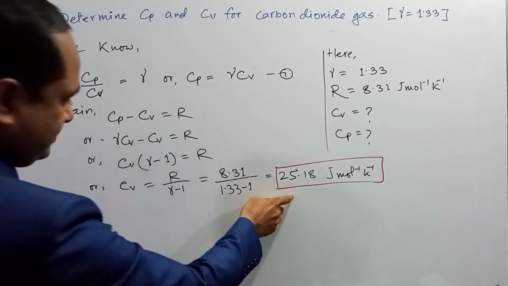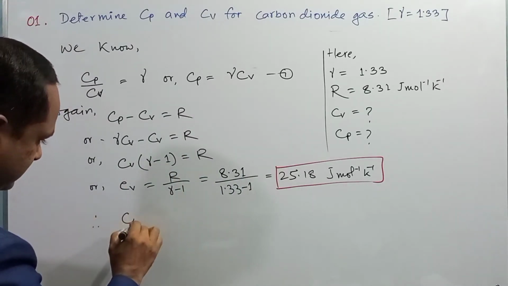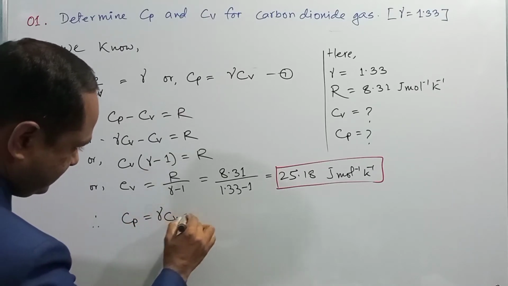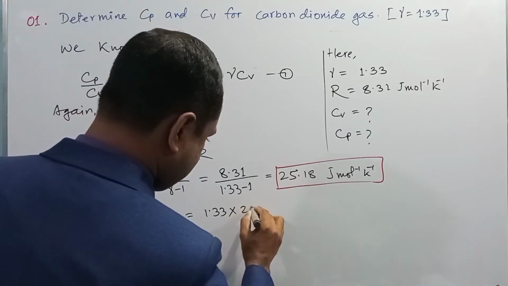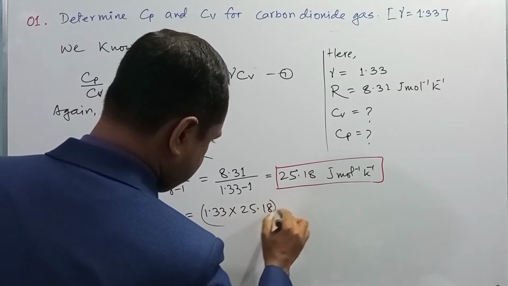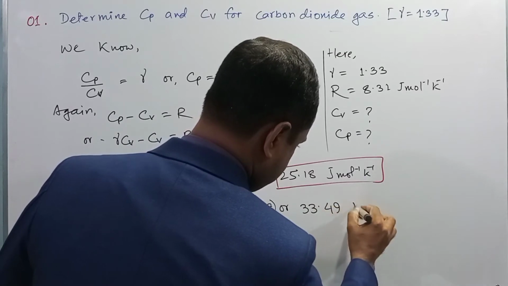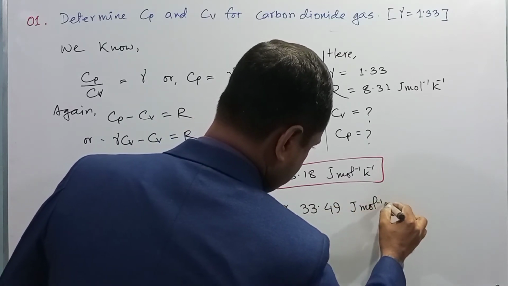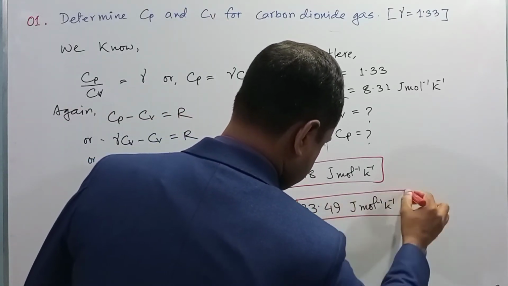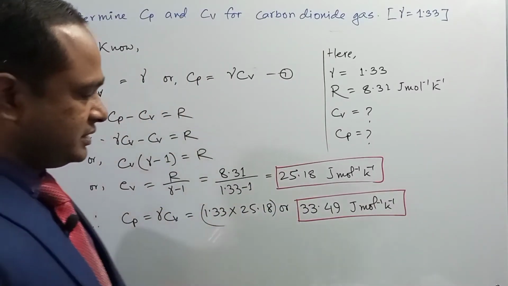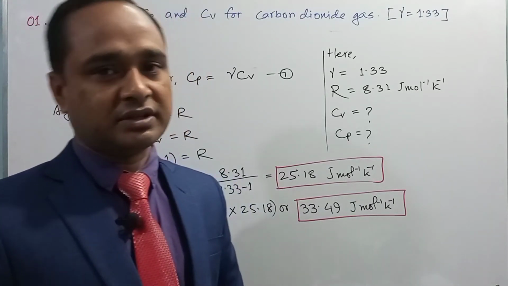Now we can use the value of Cv in equation 1. So Cp is equal to gamma into Cv, that is gamma is equal to 1.33 multiplied by Cv, that is 25.18, or after the calculation you will get 33.49 joule per mole per Kelvin, right? This is the value for Cp and this is the value for Cv in case of carbon dioxide gas.